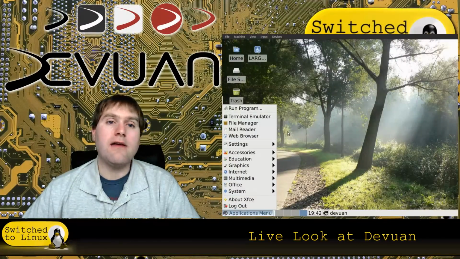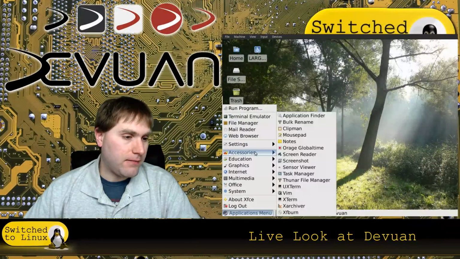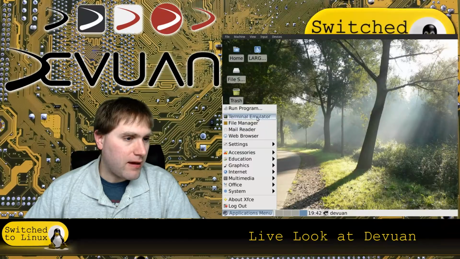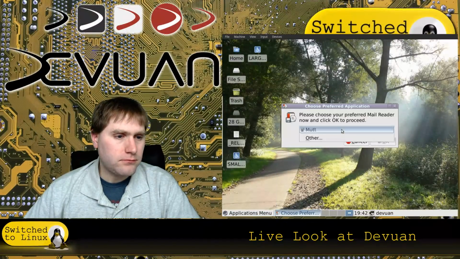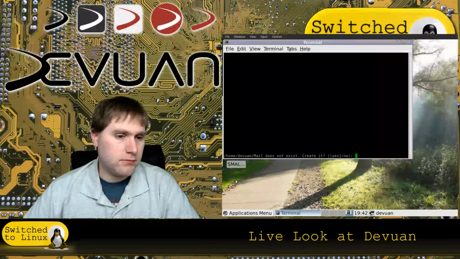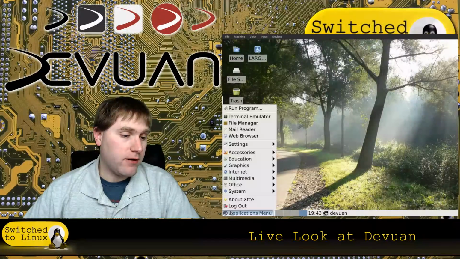Of course, if you want to run a desktop other than XFCE, here's another thing. Let's see. There's a mail reader, Mutt. Oh. I guess we have a terminal-based mail reader. All right.